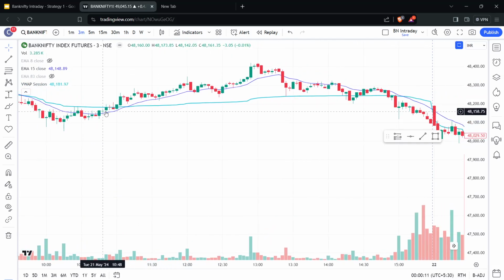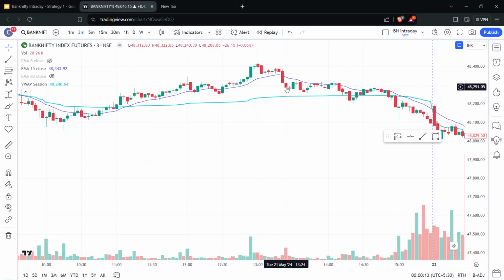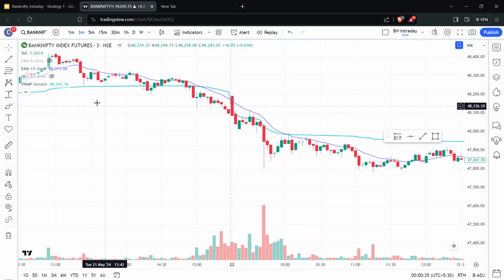Not good trades, or not much rejection. There is some rejection happening here, so this could be your entry. And again, you will have to wait. This is around 35 points, so you will have to wait a little bit, and then you could have exited somewhere here because there is no immediate movement, rejection, or push up from the VWAP. So this is still a valid entry, and if you had waited, it would have hit your stop loss. You probably waited for some time, and if it looks like it's going to go down, then you could actually exit.